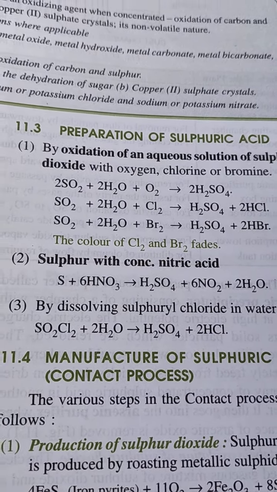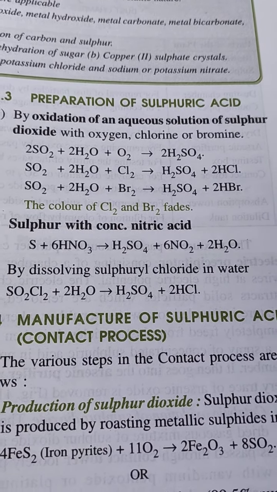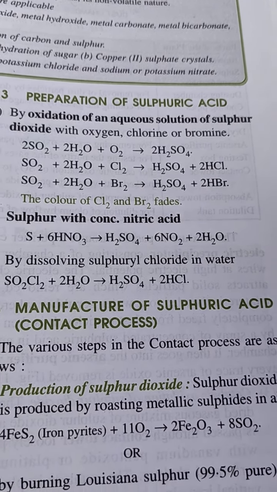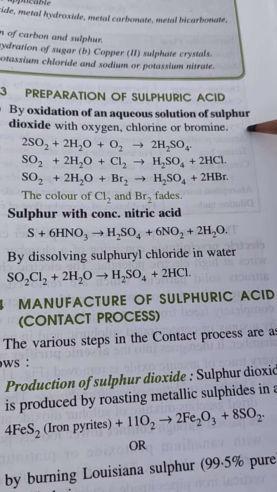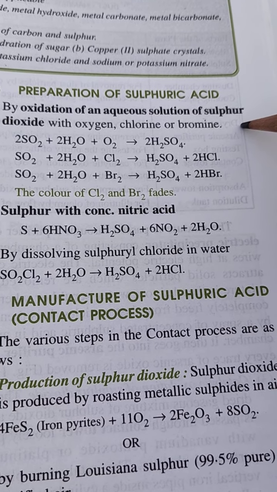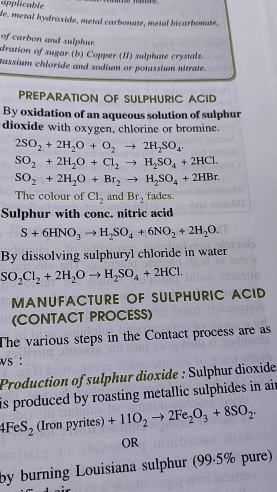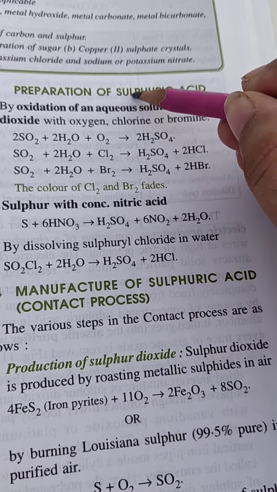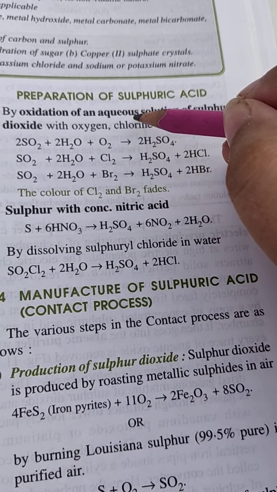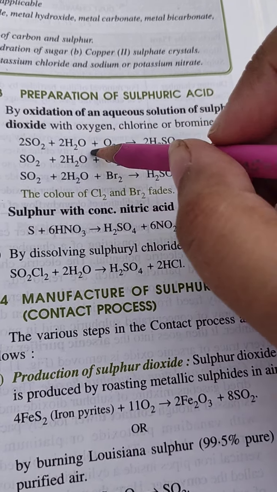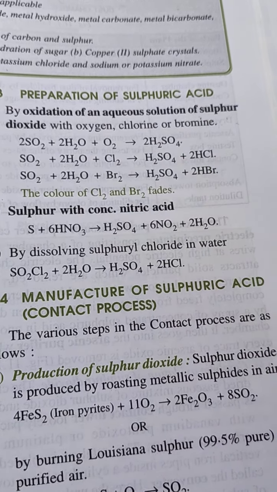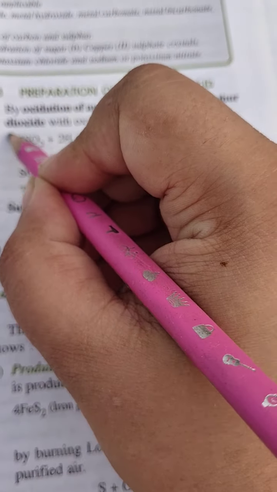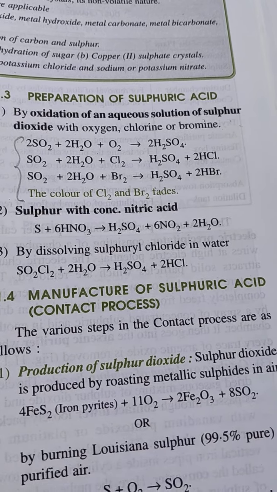Next one, preparation of sulfuric acid. There is no specific lab preparation of sulfuric acid; it is only prepared industrially. How can you prepare it? First, by the oxidation of an aqueous solution of sulfur dioxide with oxygen, chlorine or bromine. Aqueous solution means sulfur dioxide with water, along with oxygen, chlorine or bromine. What is it going to form? Sulfuric acid. These all three reactions you have to learn.